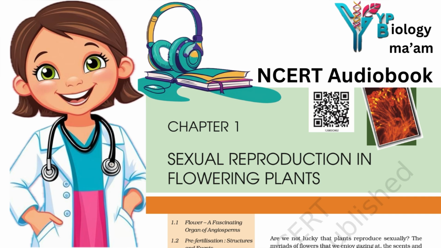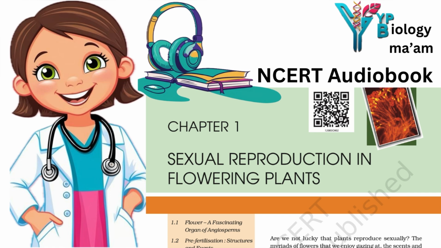Since two types of fusion, syngamy and triple fusion, take place in an embryo sac, the phenomenon is termed double fertilization, an event unique to flowering plants. The central cell after triple fusion becomes the primary endosperm cell, PEC, and develops into endosperm, while the zygote develops into an embryo. Figure 2.13: fertilized embryo sac showing zygote and primary endosperm, PEN. B: stages in embryo development in a dicot, shown in reduced size as compared to A.